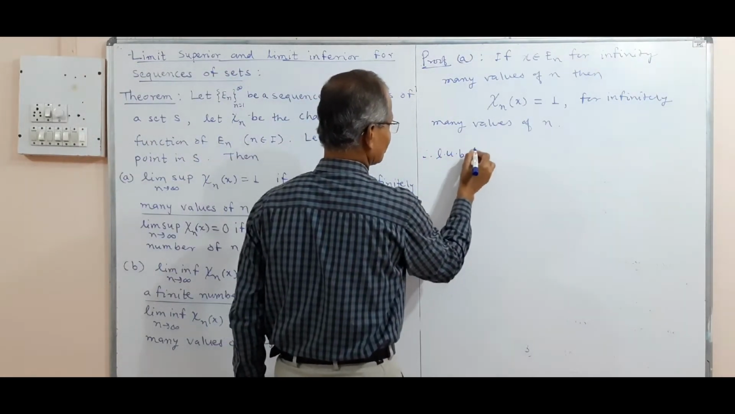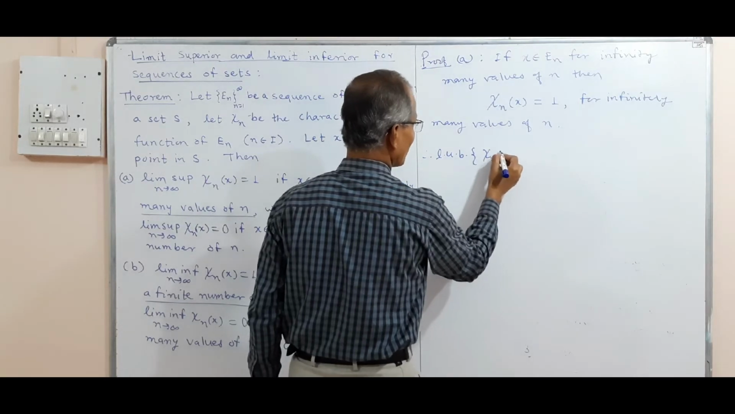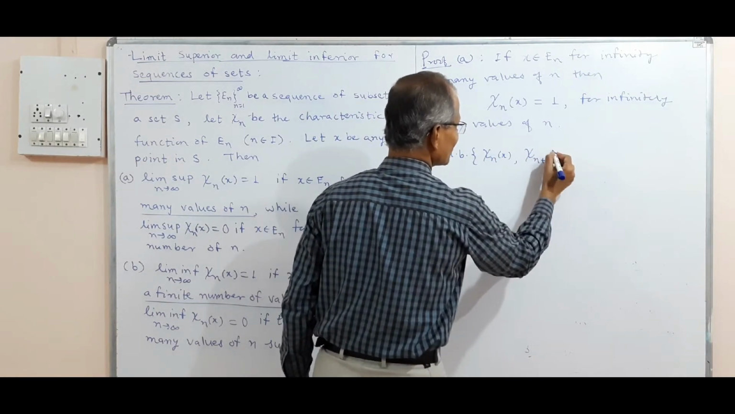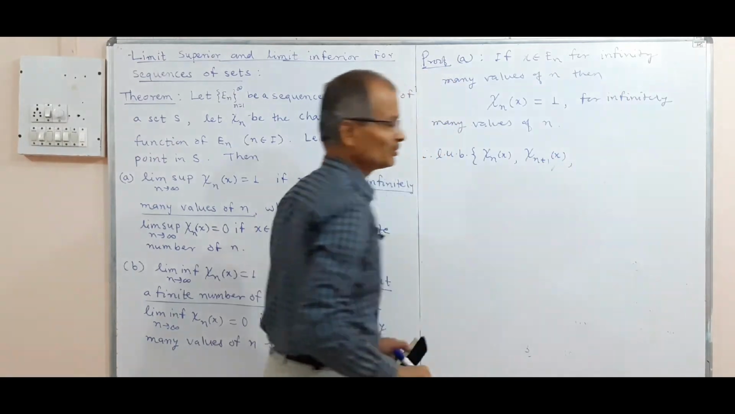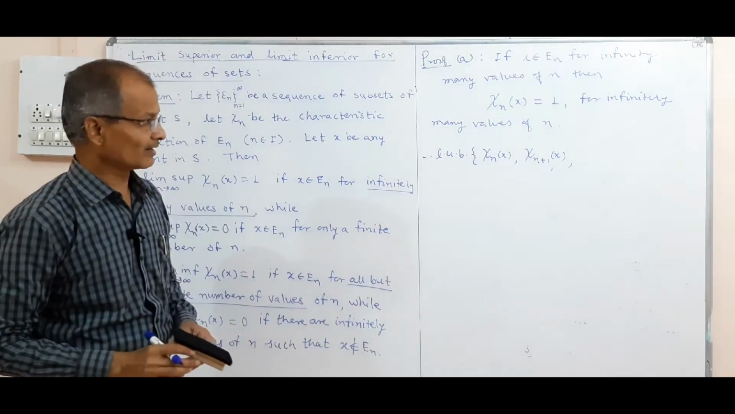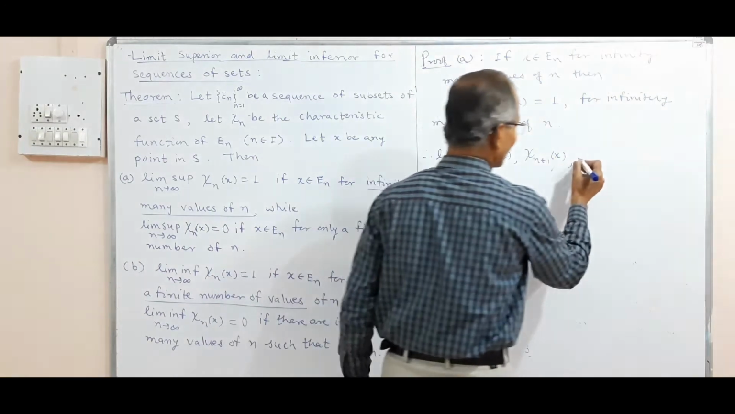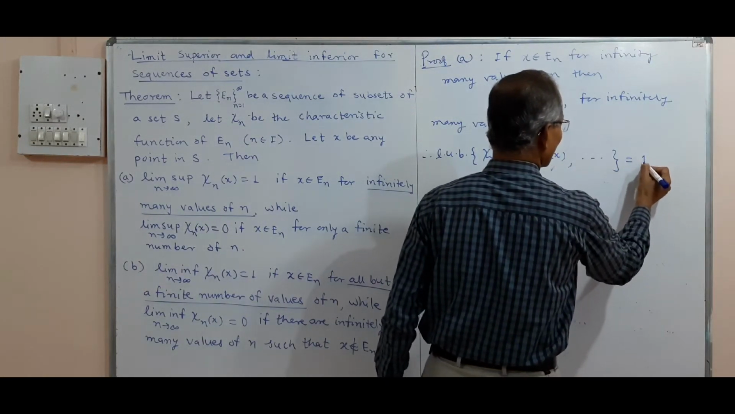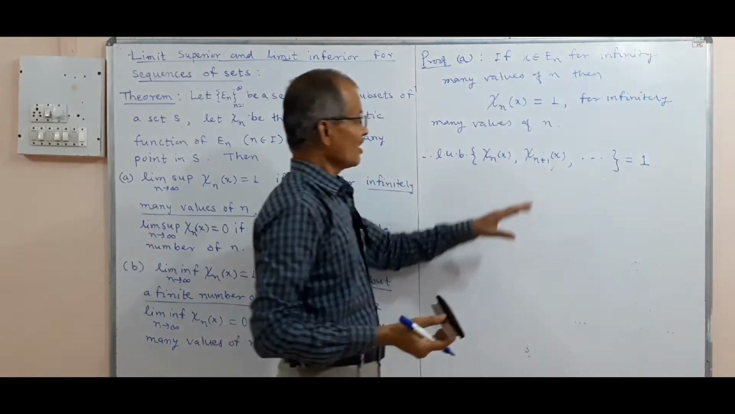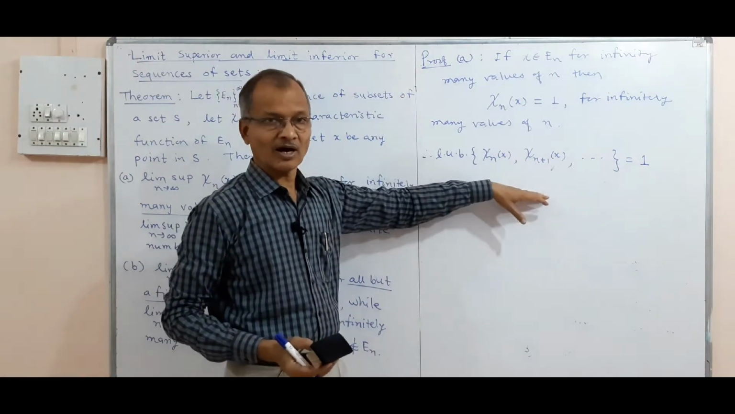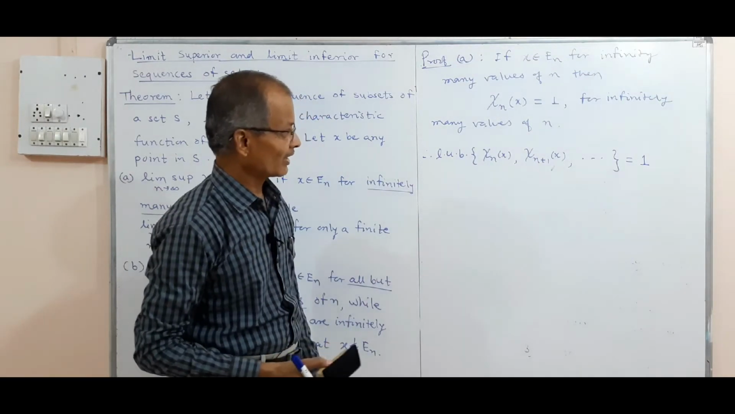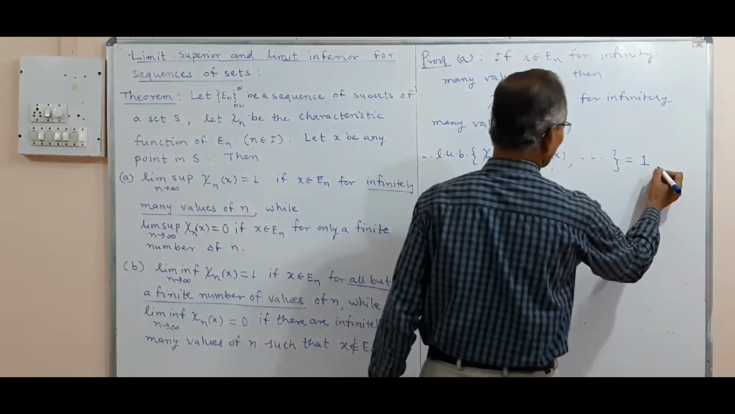The LUB of χ_n(x), χ_{n+1}(x), and so on. Instead of S_n, we have to use χ_n, the Greek letter chi. So the LUB of this set is 1, the least upper bound, because infinitely many values are 1, and therefore the least upper bound is also equal to 1 for infinitely many values of n.